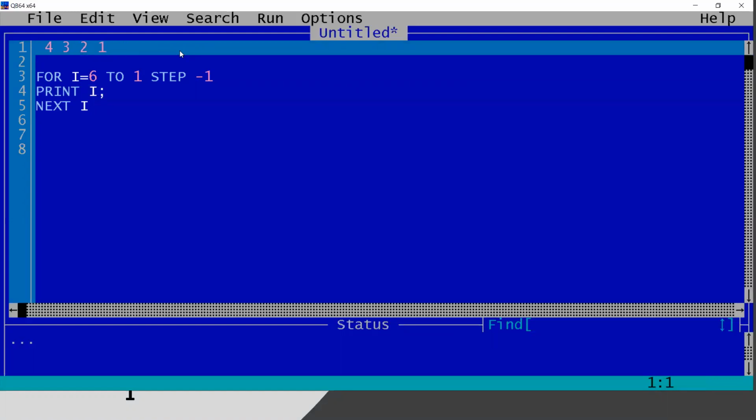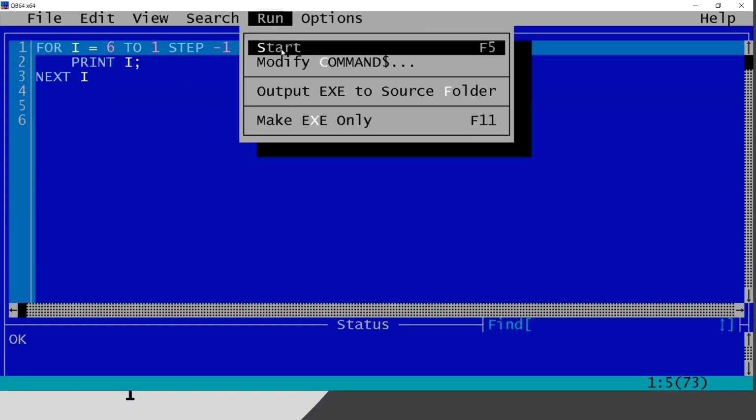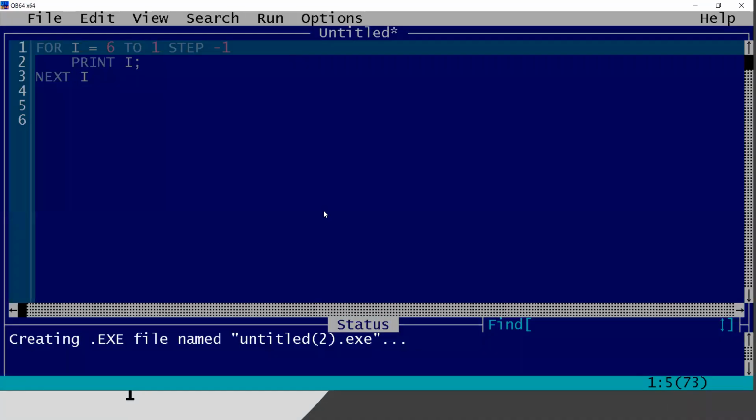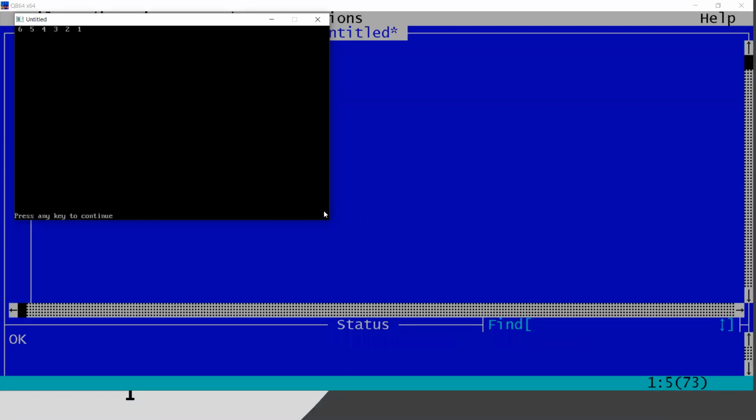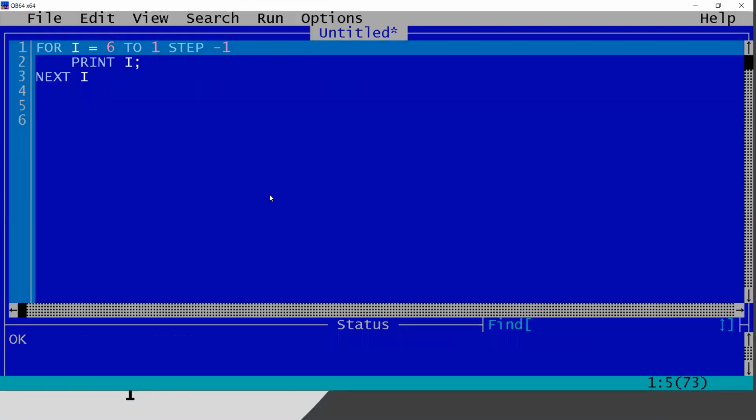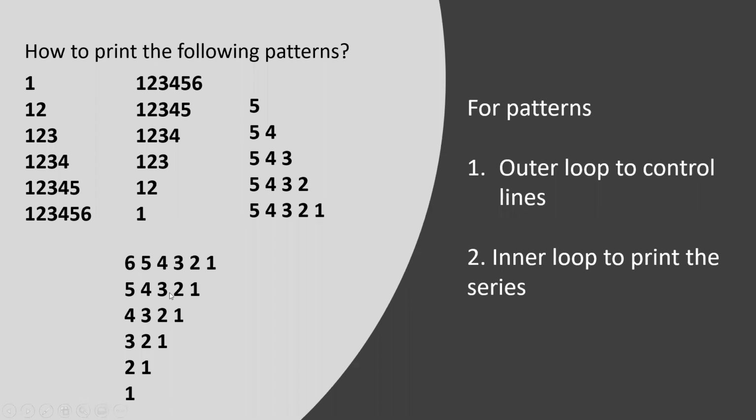Okay, let me delete this. Okay, 6, 5, 4, 3, 2, 1. Let me check if it is printing it correctly or not. Yeah, it is giving it correctly, 6, 5, 4, 3, 2, 1. So in the next line, it is asking for 5, 4, 3, 2, 1.